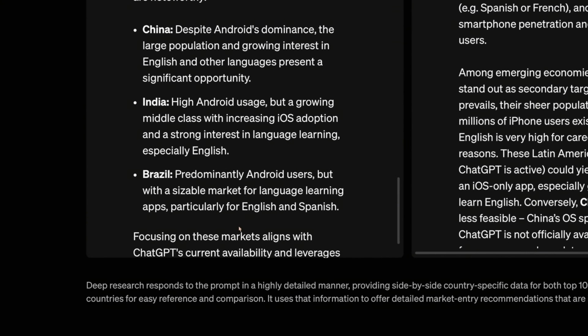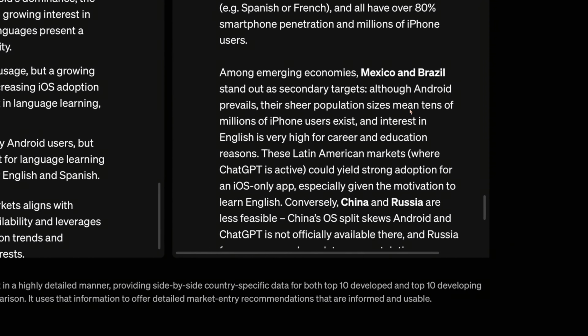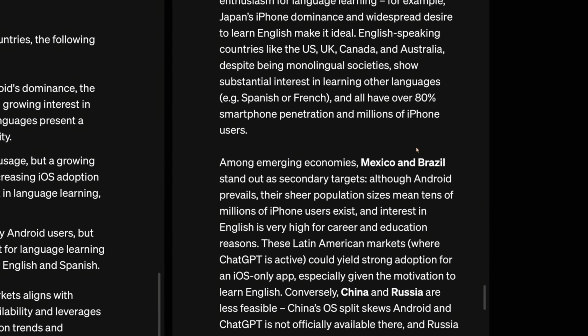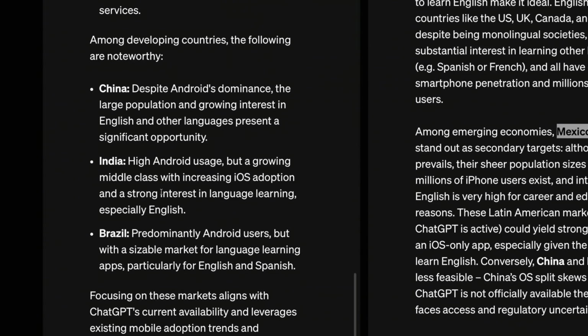And here, if you talk about the reasoning, you can see it says that in these three countries there are more Android users, but there is more iOS adoption, so these countries are good. It does give us some insight, but if you look at the reasoning here in deep research, you can see it says Mexico and Brazil instead of saying China, India.